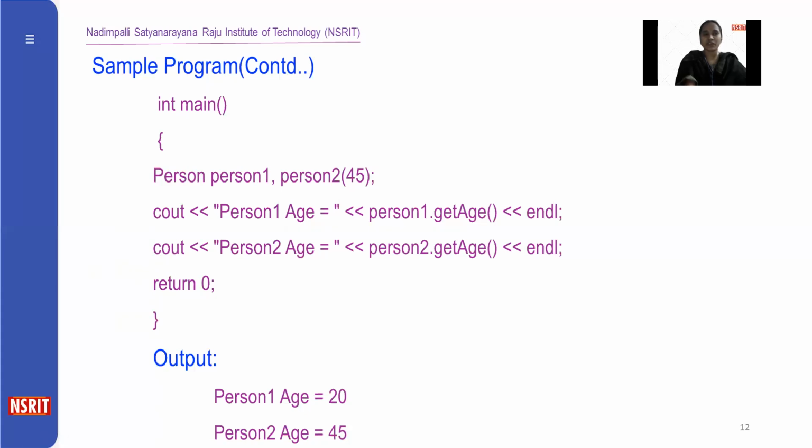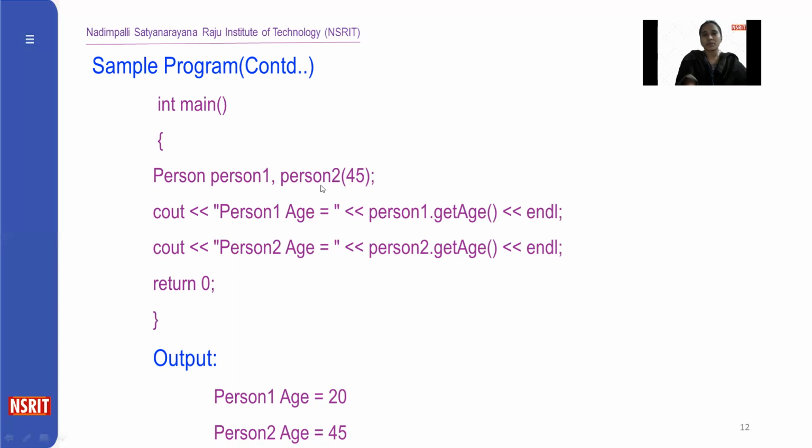So within the class, we are using two different constructors, and the two constructor names are the same, and the parameters are different. One constructor has no parameters, and another constructor has one integer parameter. First, person one is one object. At the time of the person one object creation, the default constructor is invoked, and 20 is assigned to the